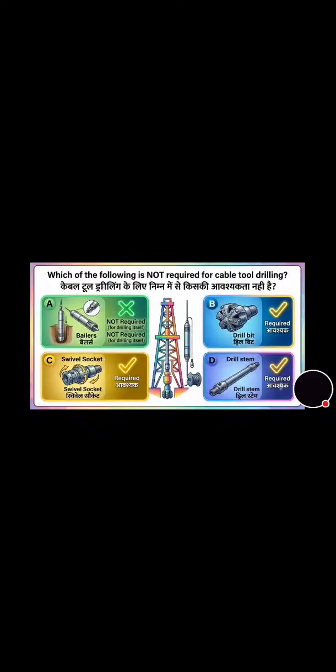Now move towards the next question. Which of the following is not required for cable tool drilling? And its correct answer is option A. Balers is not required.